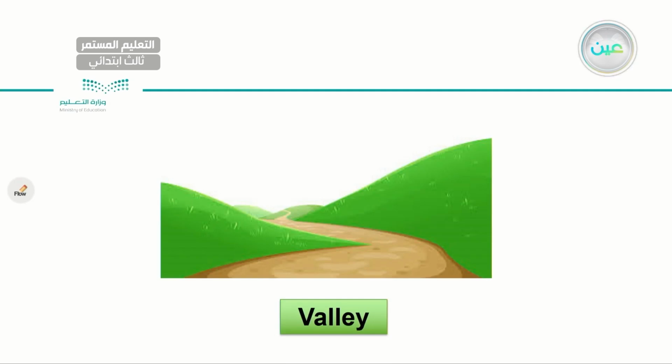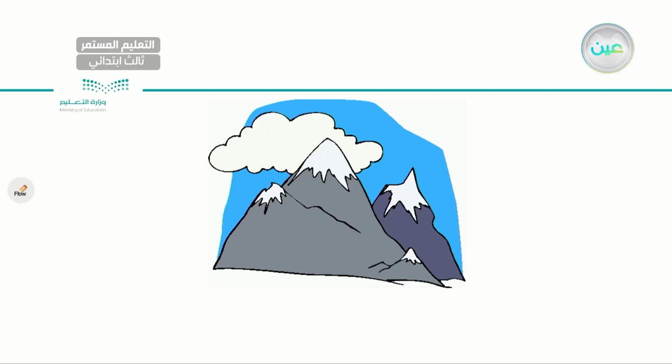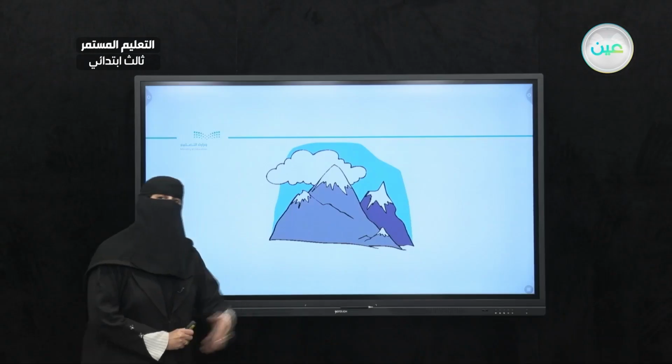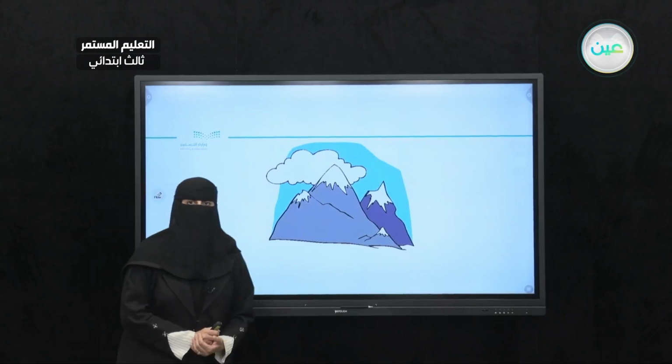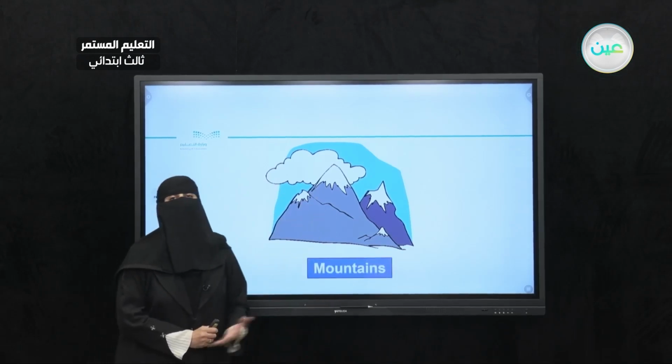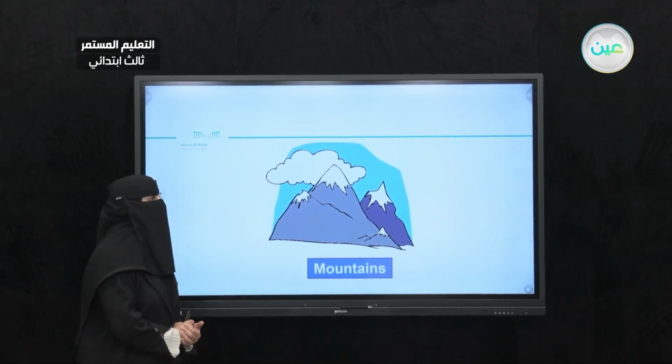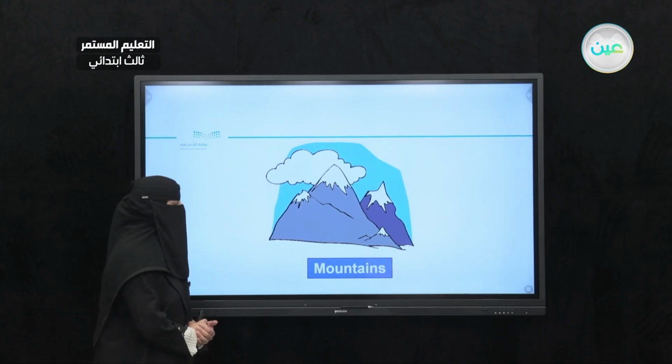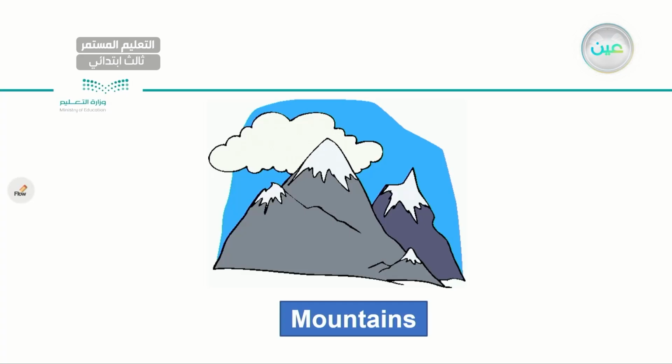Let's read one more time. Valley. Valley. One last time. Valley. Very good. How about this picture? What do you think? What do we have here? We have a range of mountains. Very good. Mountains. One last time. Mountains. We have a range of mountains in Asir, right?